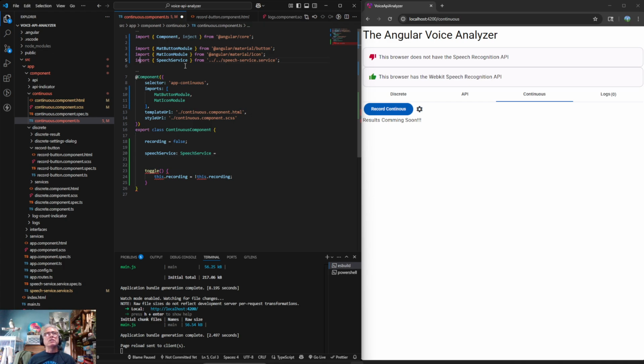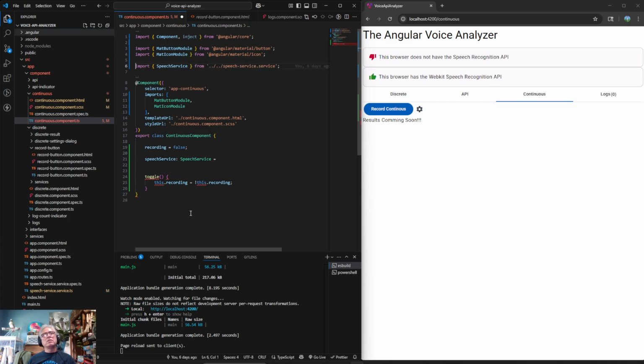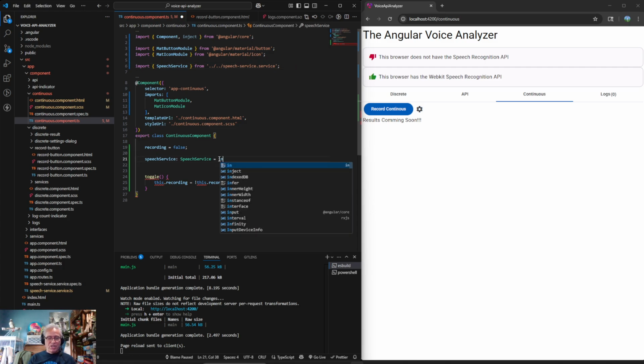Sort of mixed it in with the rest of those things, equals, and then we're going to use our inject function, and we're going to give it our token, which is speech service.